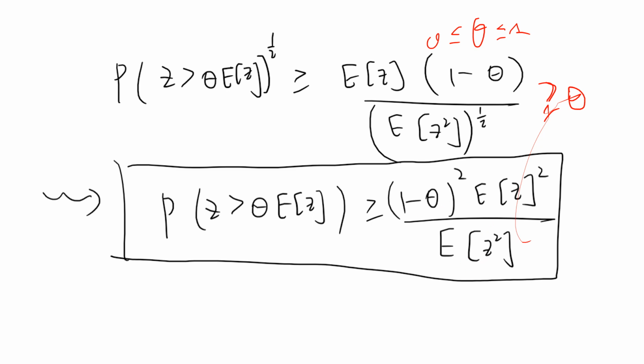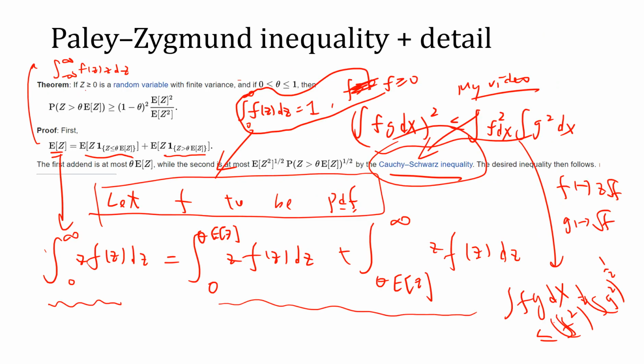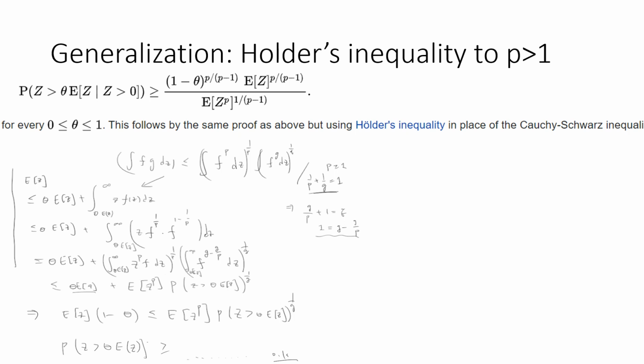Okay, so this is a proof, with the details, of the Paley-Zygmund inequality. There's a generalization that I want to talk about. This is called Holder's inequality. If you don't know about Holder's inequality, go to my channel and type Holder's inequality. I have a detailed proof.